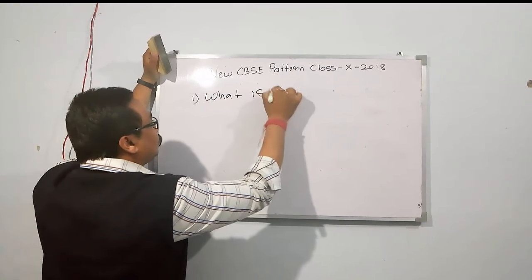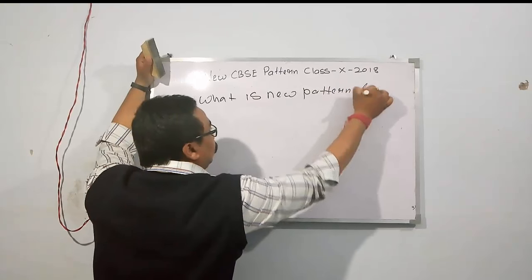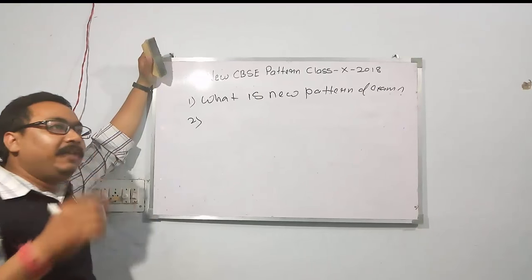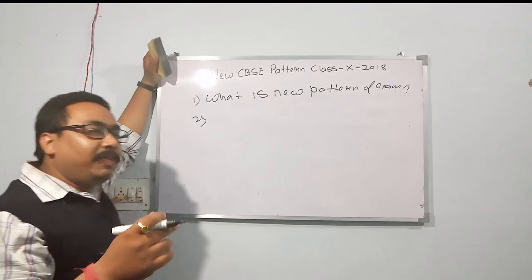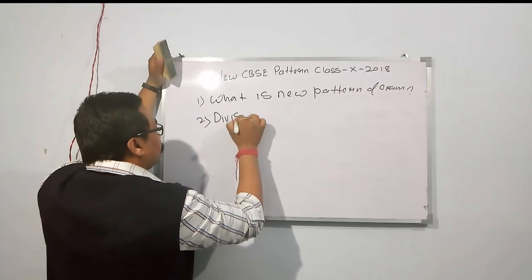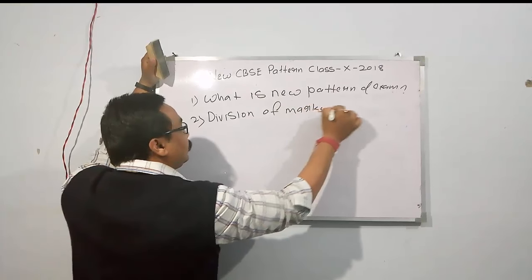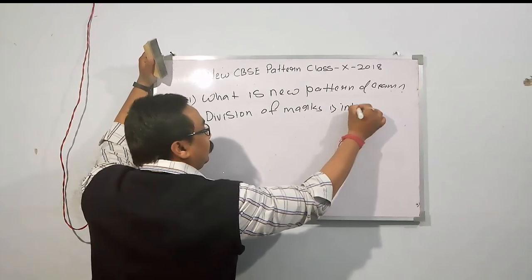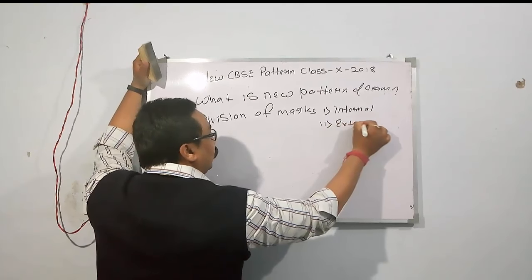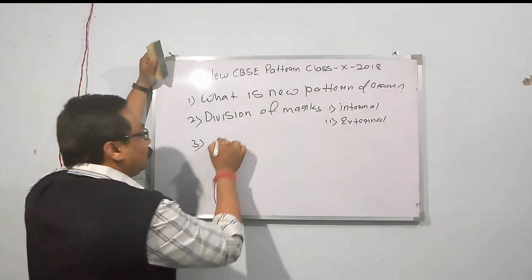What is the new pattern of exam? And the second one is division of marks. This time the division of marks is being targeted internal and external. Division of marks: first one is internal and second one is external. Third question, syllabus pattern.